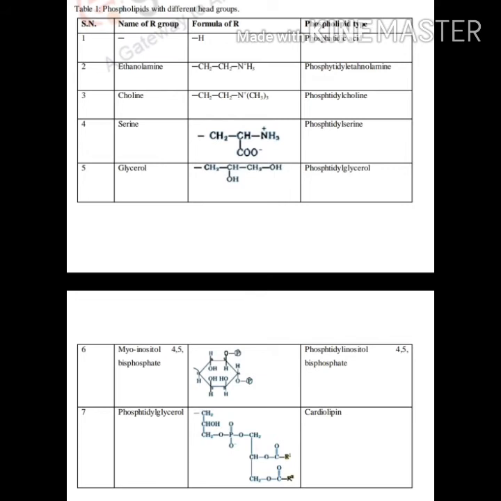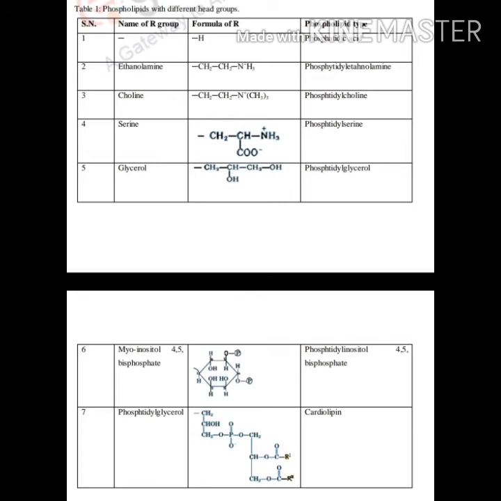So phosphatidyl glycerol, phosphatidyl serine, phosphatidyl choline, phosphatidyl ethanolamine and phosphatidic acid. So these are the variants of phospholipid with different head groups.